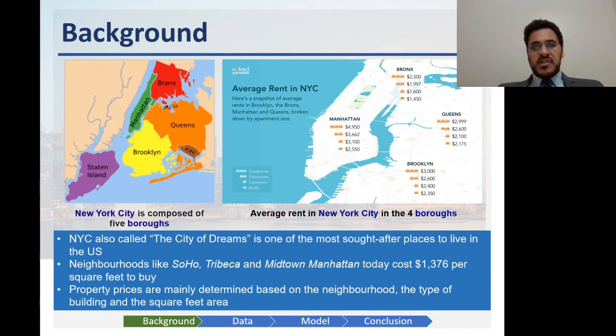Also, in each of these boroughs, the neighborhoods such as Soho, Tribeca, and Midtown Manhattan today cost around $1,376, which is quite a number. And these housing prices or property prices are mainly determined based on the neighborhood, the type of building, and the square feet area.